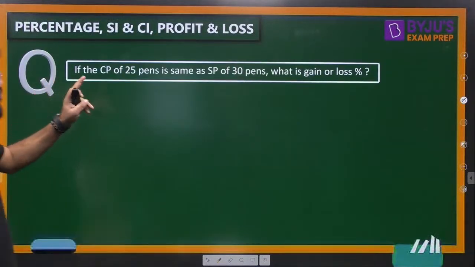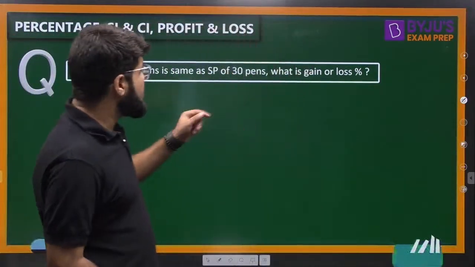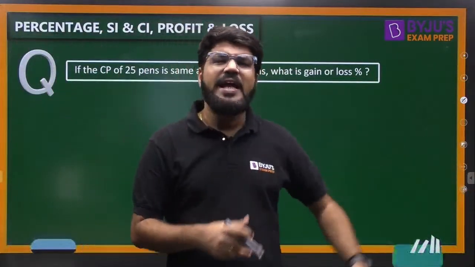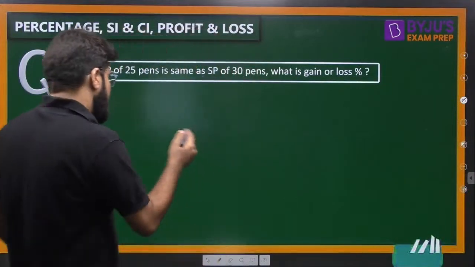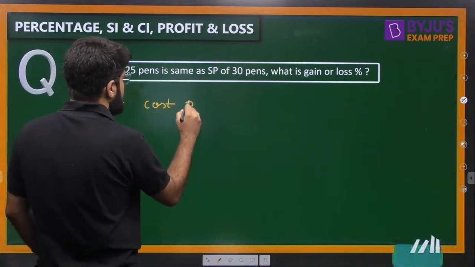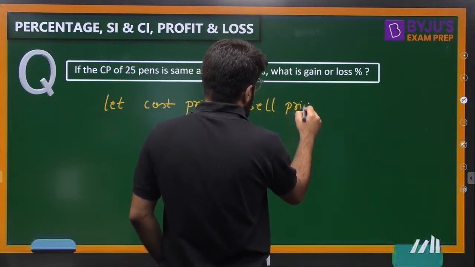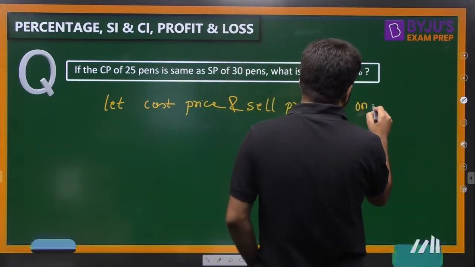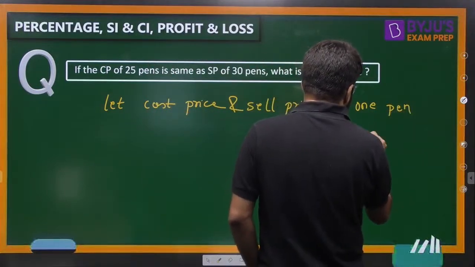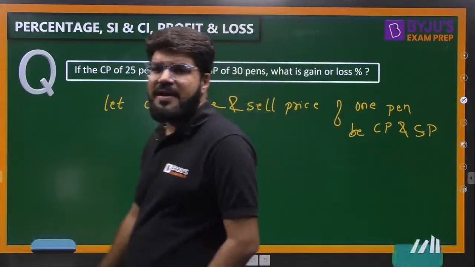If the cost price of 25 pens is the same as the selling price of 30 pens, what is the gain or loss? What is the percentage gain or loss? Cost price of some articles is equal to selling price of n articles. In such questions, let the cost price and selling price of a single pen, a single article, be CP and SP respectively.